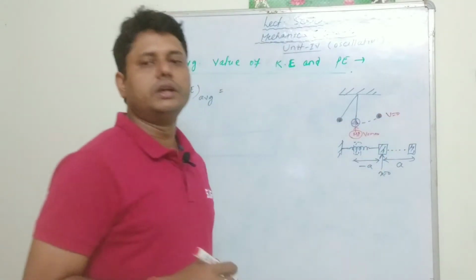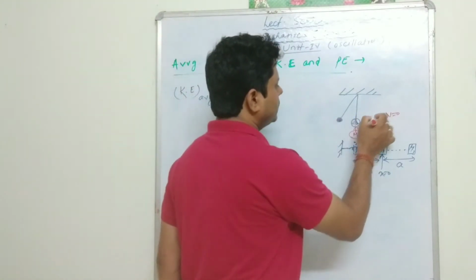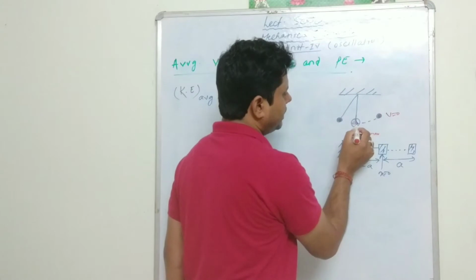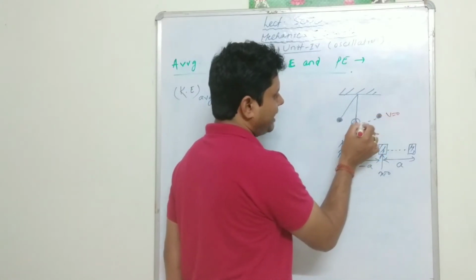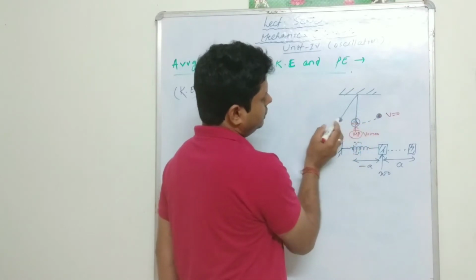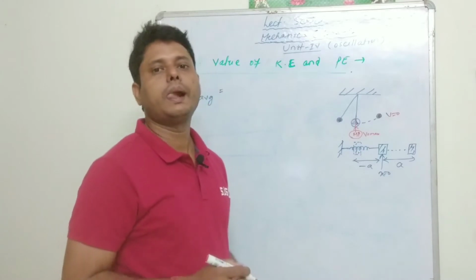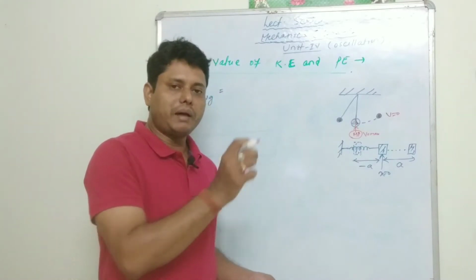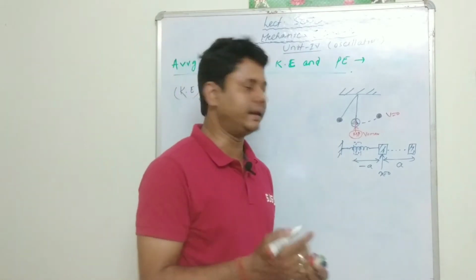That means the velocity is not constant throughout one oscillation. Suppose the particle starts motion from this side to the highest position, comes back to the origin, goes to its highest position again, and comes back to the original position. Along that path the velocity is not constant, it varies.